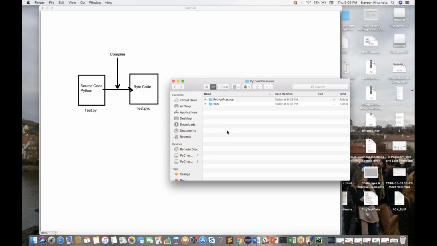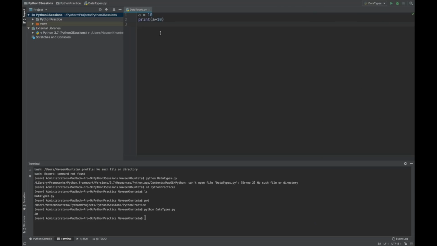So Python says, you don't need to compile, we will do it internally. You explicitly don't need to compile. But if you really want to compile your code and see how the .pyc file is generated and what the bytecode is, then you have to use one module that is called the py_compile module. So you have to go to your script. Let's say I want to generate the datatypes.pyc compiled file also.